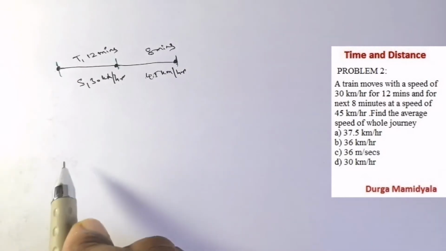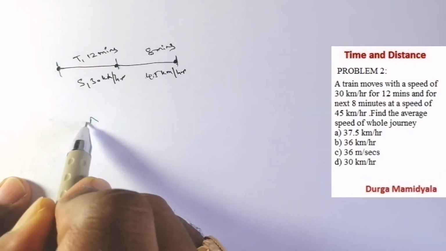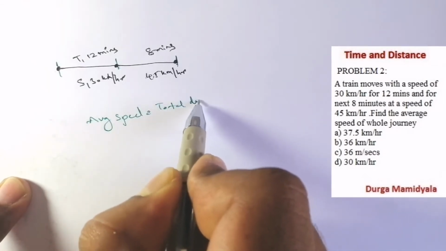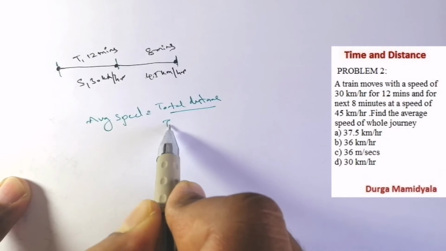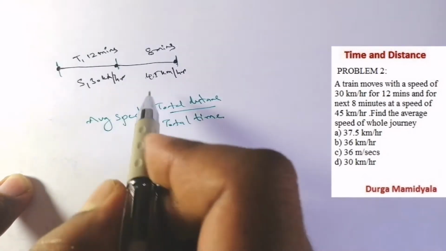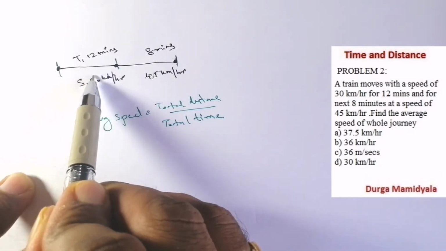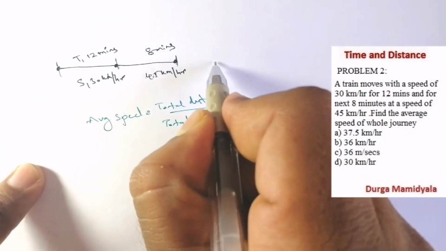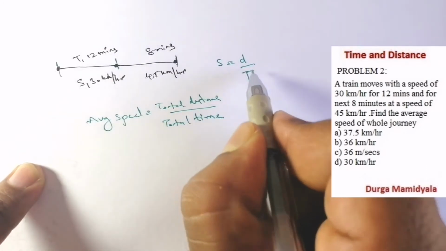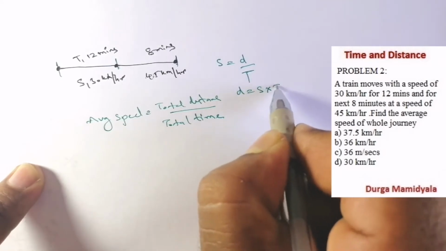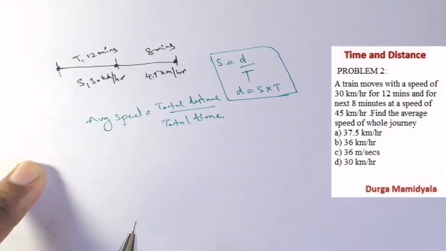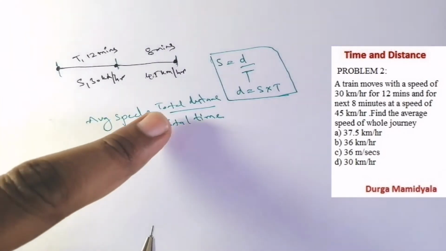Now what is the formula for the average speed? To find the average speed, we have to do total distance by total time, right? But the distance is not given here. We know the formula speed equals distance by time. So from this formula, distance equals speed into time, right? So we have to calculate the total distance.